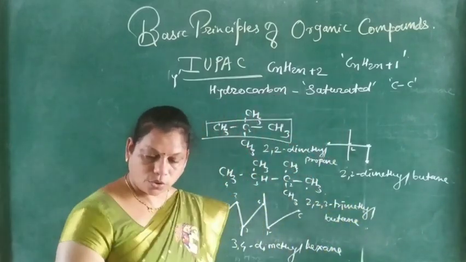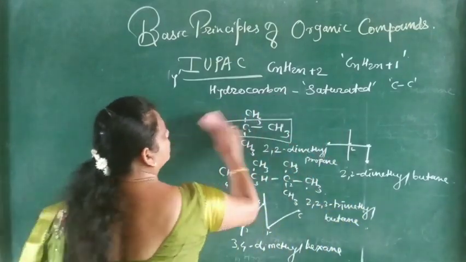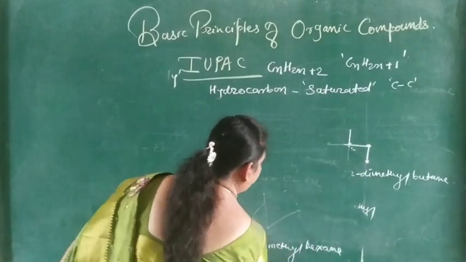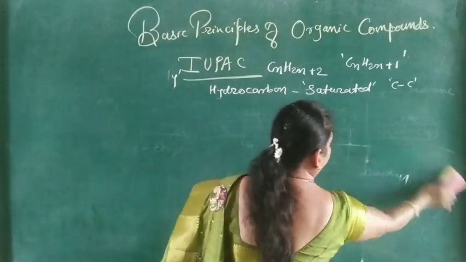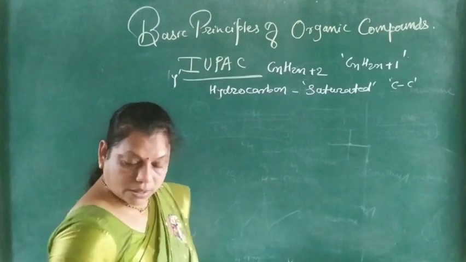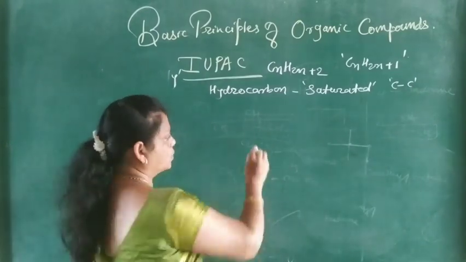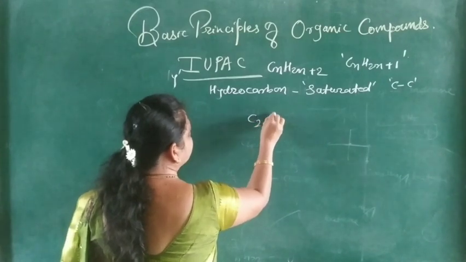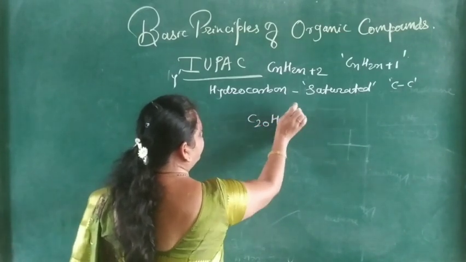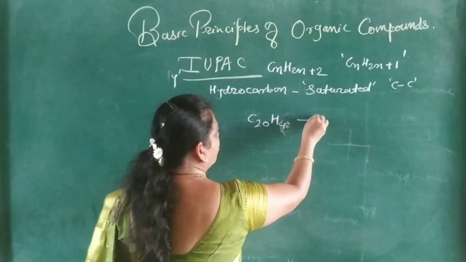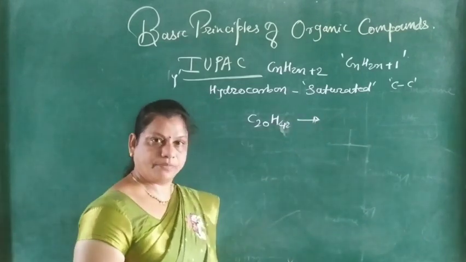So after watching this video, write the names of some hydrocarbons. First, the name of the alkane having 20 carbons, so the molecular formula C20H42. Write the name of this alkane.